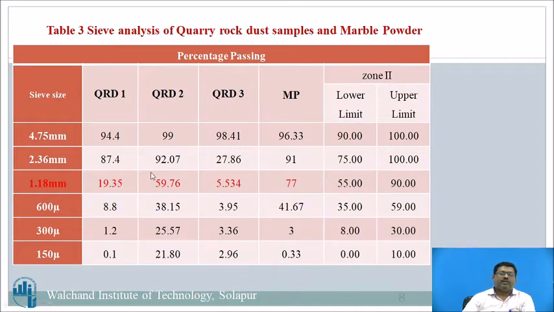And the major problem is always with 1.18 mm and 600 microns. Now in case of 600 micron, if you observe quarry rock dust 2, it is passing the criteria. Marble powder is also passing the criteria. The problematic values are shown in red; these are highlighted for comparison purposes.